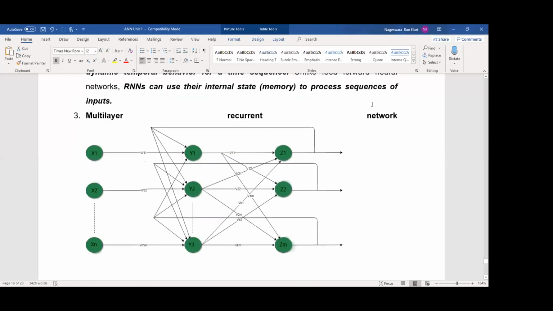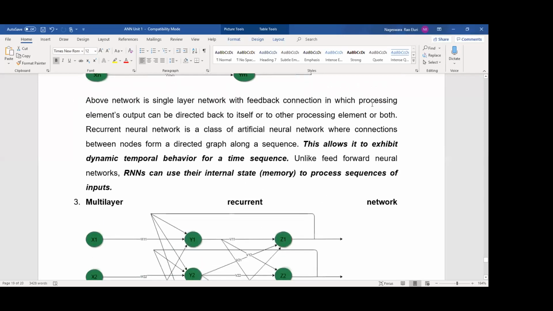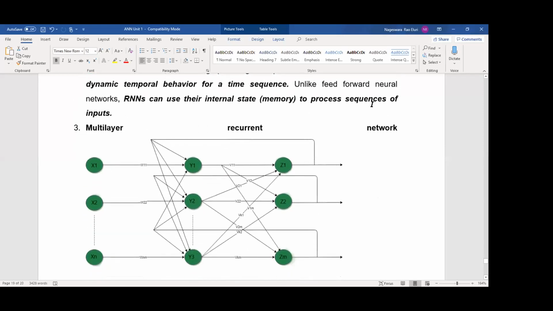Next, multi-layer recurrent network. Just compare the above picture and this picture. There is a lot of difference. Here we are using hidden layers. In the above diagram we fed the values back to the same output layer, but here we are not feeding back to the same output layer. We are feeding to the hidden layers. The hidden layer is y1, y2, y3, and the output layer we can term the z layer.